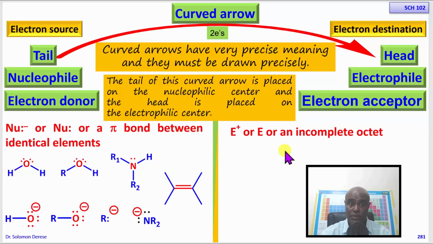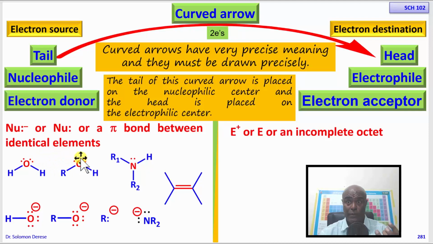Okay, so it is very precise. You cannot start an arrow from an atom like this. You cannot start it from here. You cannot even start from the nitrogen, or in here you cannot start it from the negative charge. The arrow should start from the lone pair of electrons in this case.